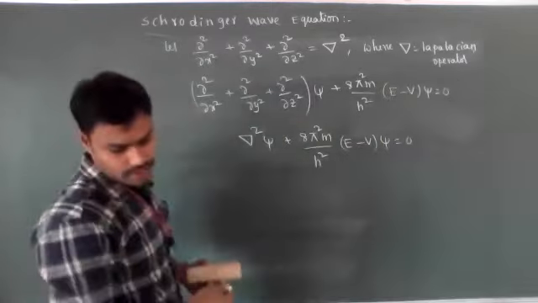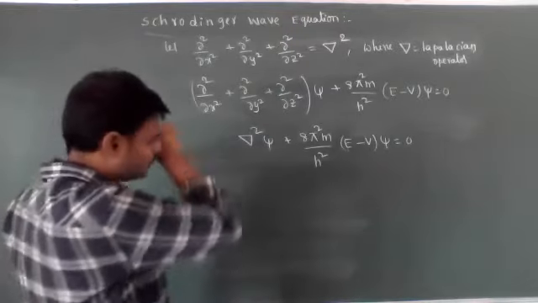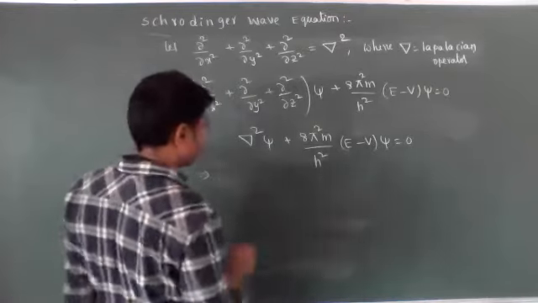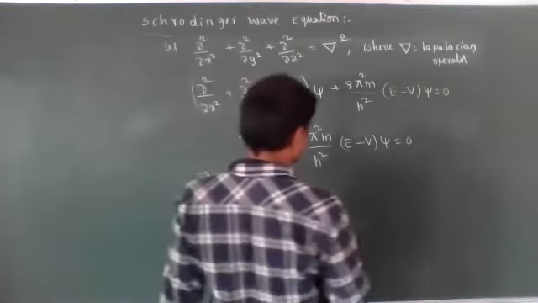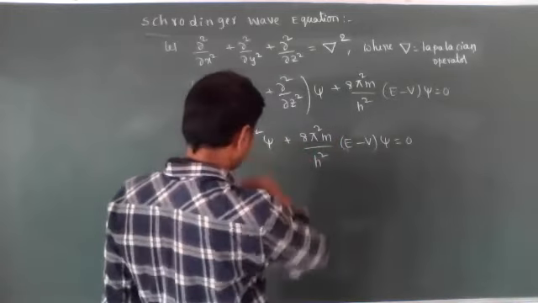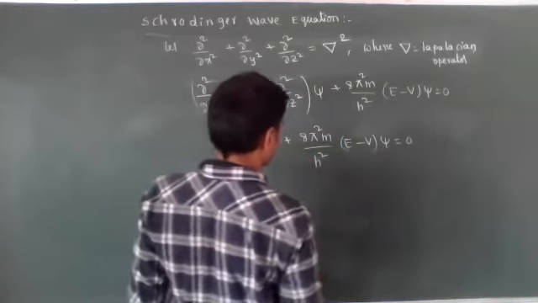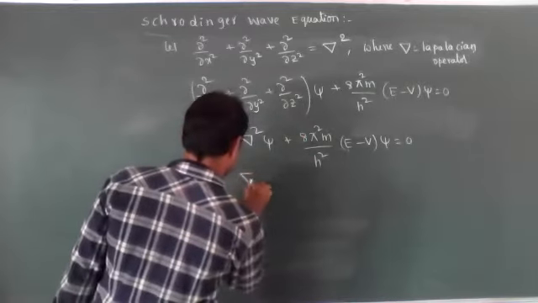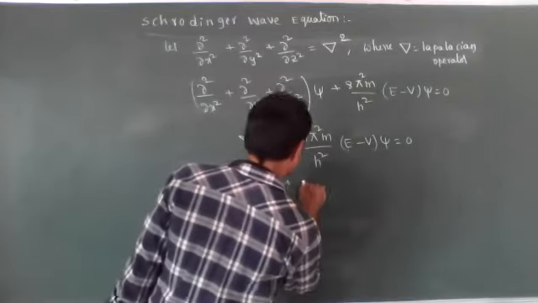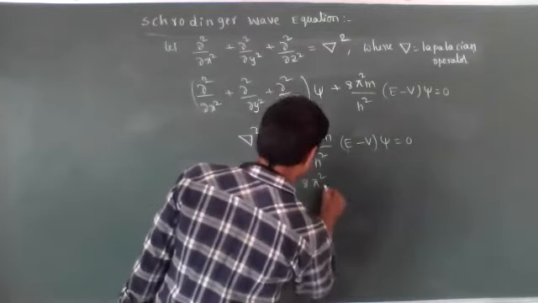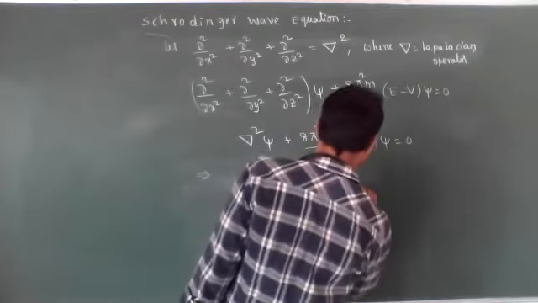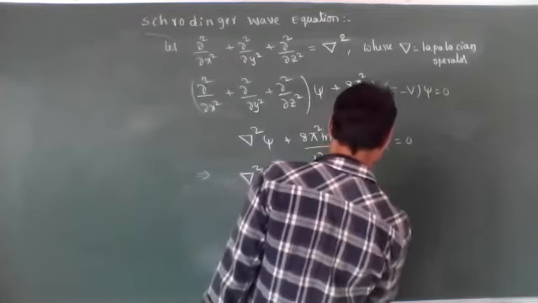Now let's see that this equation we have to expand. Del square psi plus 8π²m/h² into E into psi.